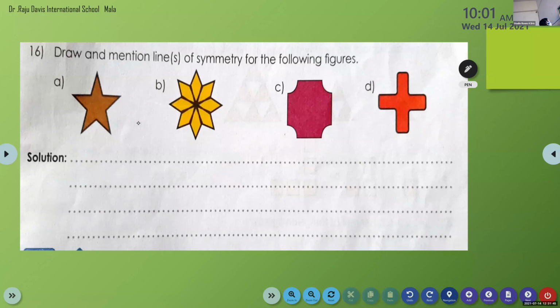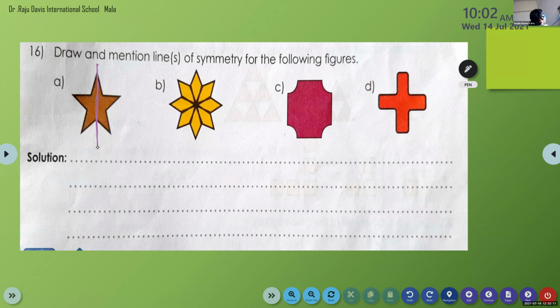Ma'am, the stars are symmetrical. It is symmetrical. Now look here. If I am dividing like this, it is a vertical line, a vertical line of symmetry. And see, children, from each corner we can do this vertical line.